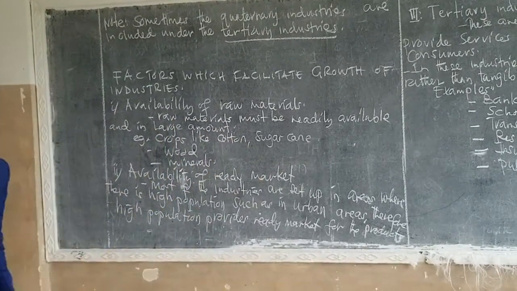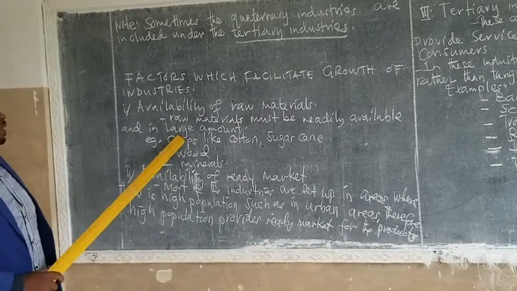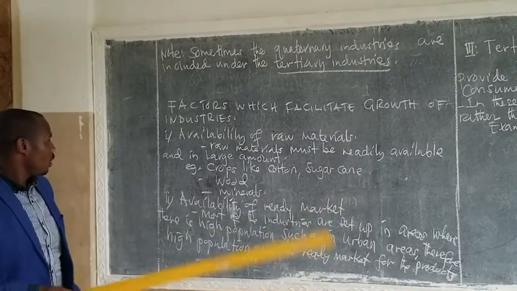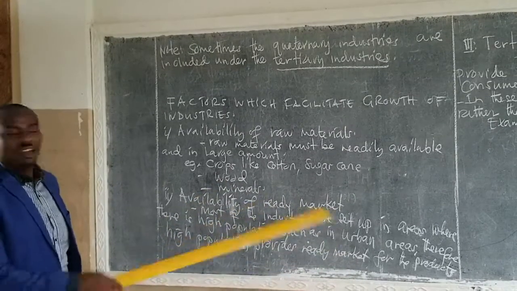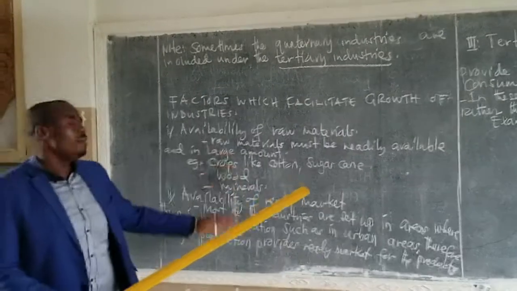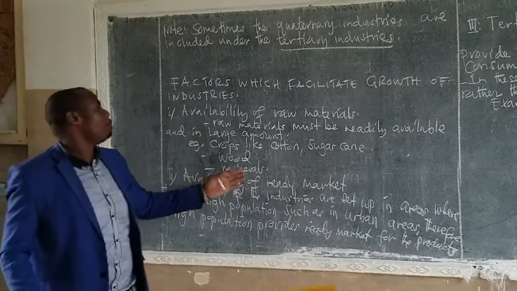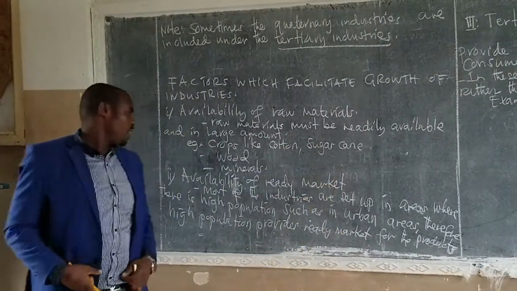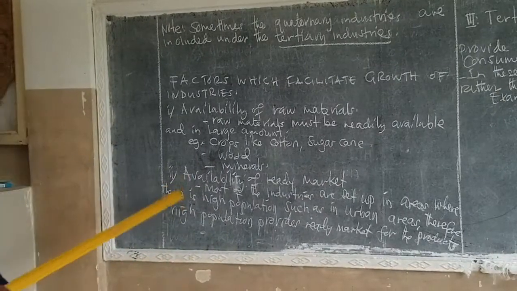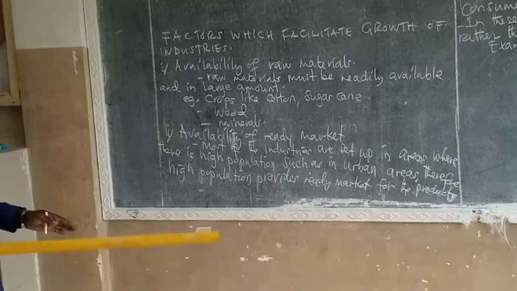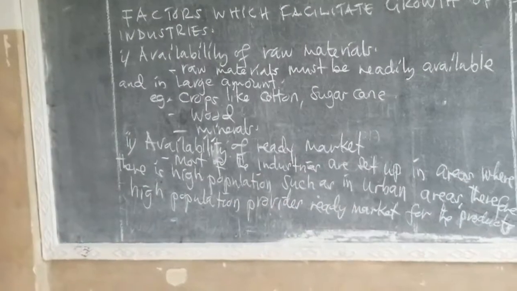For example, raw materials such as crops like cotton, sugarcane, and whatever the case. We have wood, we have minerals. These are examples of the raw materials which can support the growth of industries. Another factor is availability of ready market.